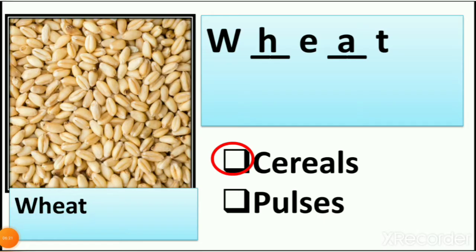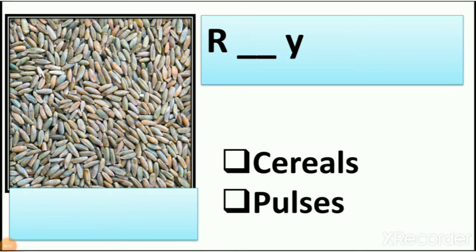Right? So let's see which is the next one. Yes, it looks the same as wheat. What is this?